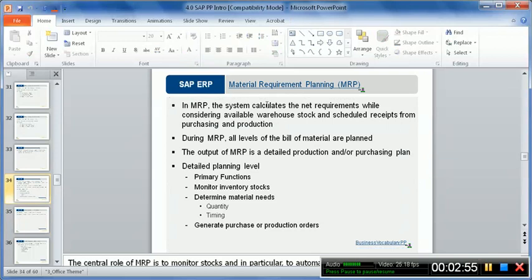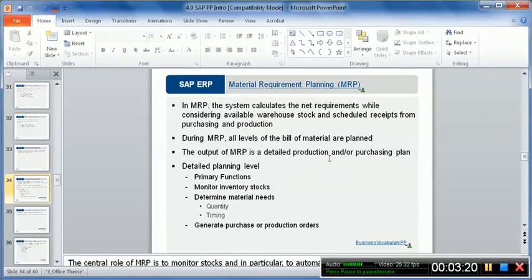During MRP, we have the option to plan all the lower level materials down to level 0. It means if there is a multi-level bill of material and we plan MRP for the semi-finished goods, we have the option to automatically plan all the bill of material items in the bill of material of the semi-finished goods. The output of MRP is a detailed production and or purchasing plan.